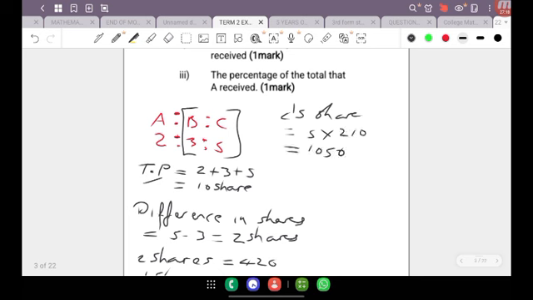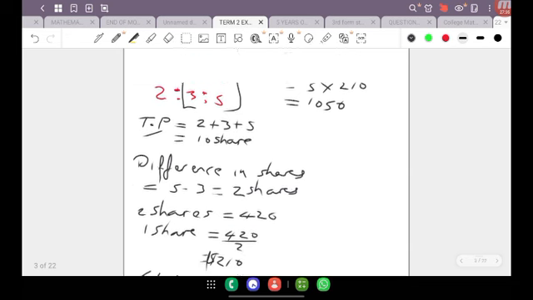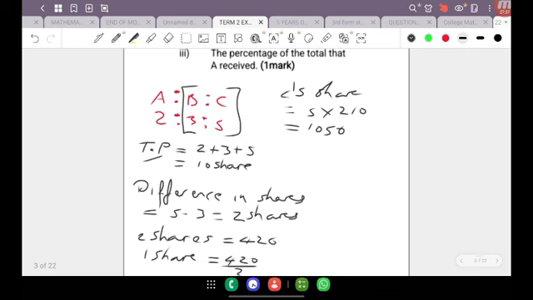But that's not the only way that we could calculate what C got. If the total shares is 10 and C got 5 out of the 10, it is safe to assume that C would have gotten half of the amount of money that was shared. So we could have also gotten that 1,050 by simply dividing the 2,100 by 2, because C got half the proportion.